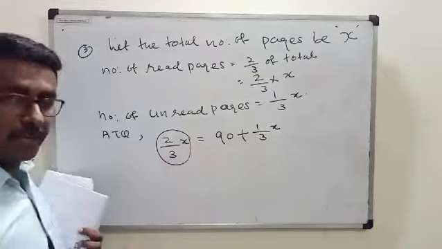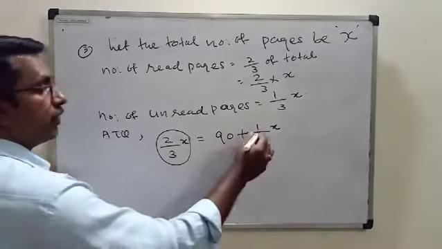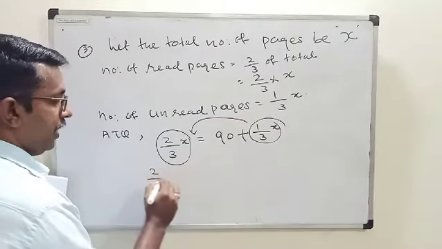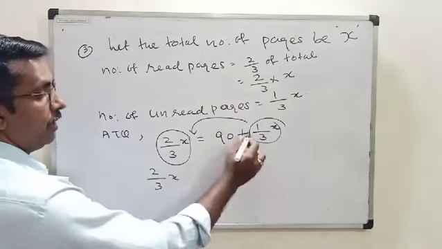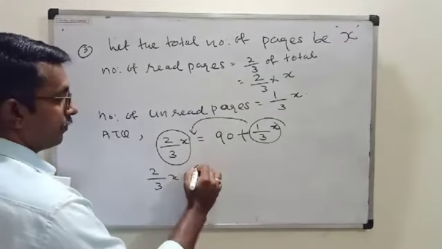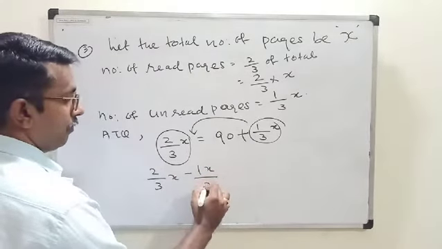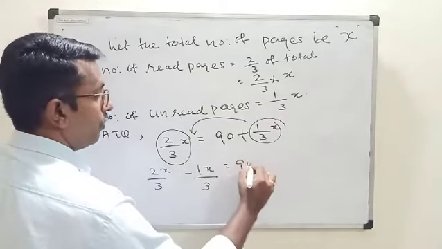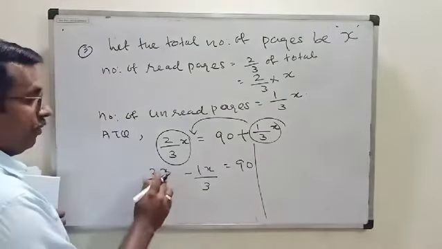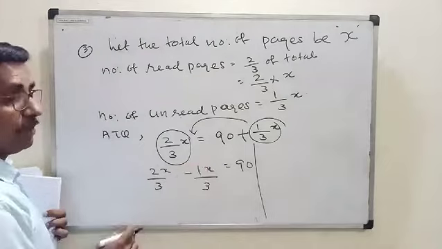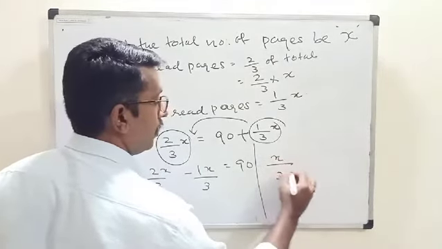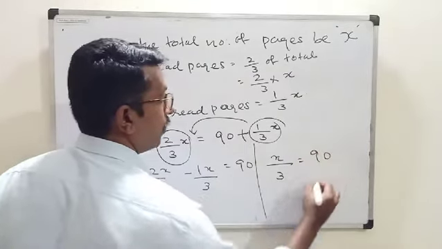So you got a linear equation here. How do we solve this linear equation? This one you can bring to the LHS, so the plus becomes minus. Same denominators, so you subtract the numerators: 2x minus 1x. x upon 3 is equal to 90.